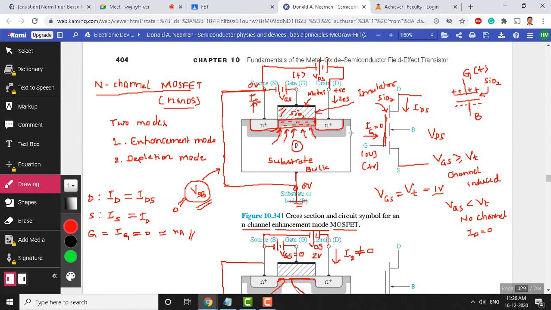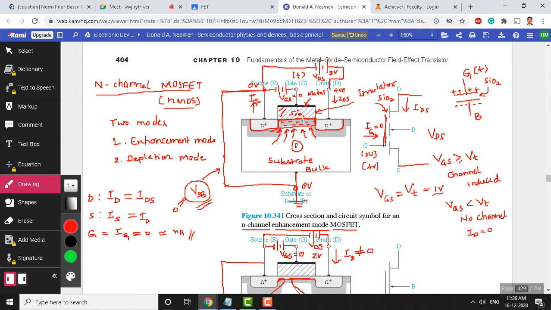So we have seen that for 0 gate voltage there exists a current here, but do you think the same thing happens in enhancement mode? What happens when we apply 0 gate to source voltage, but apply 2 volts as VDS? Do we get current here? No, sir, because there is no channel present without positive VGS.